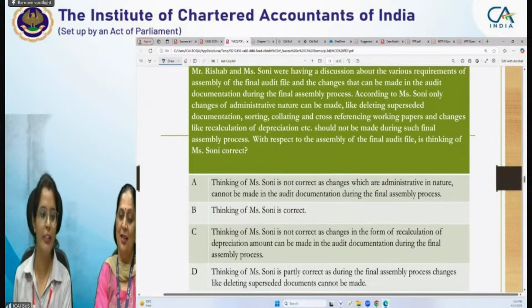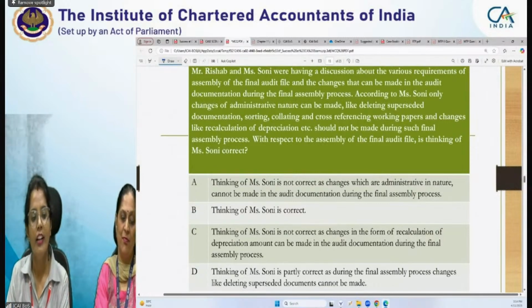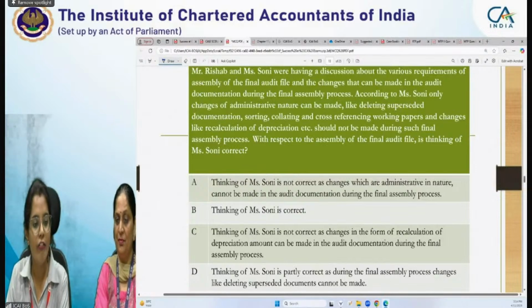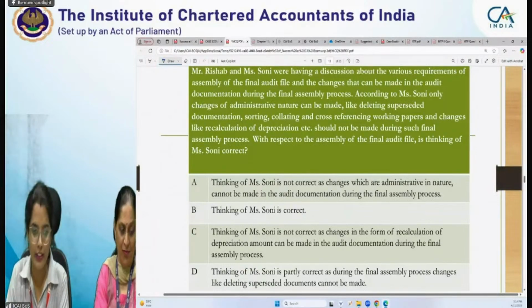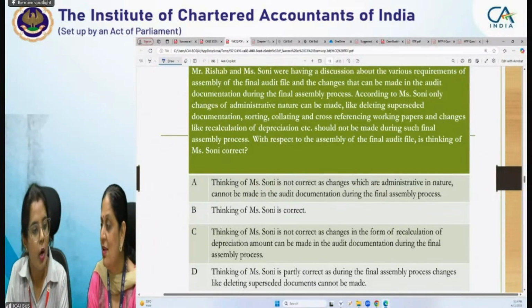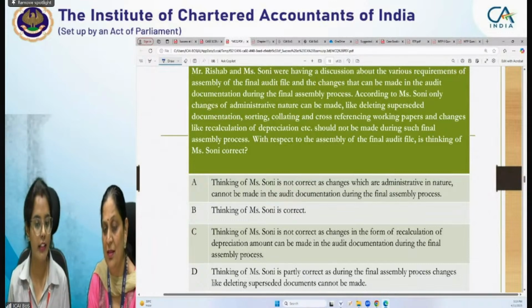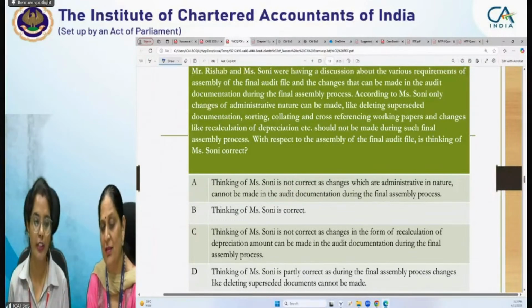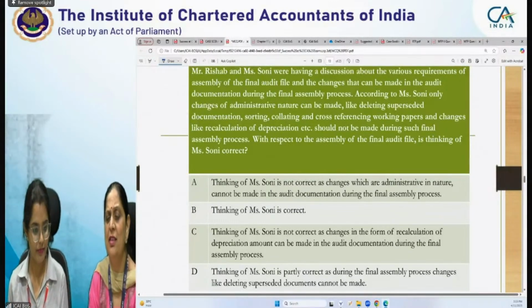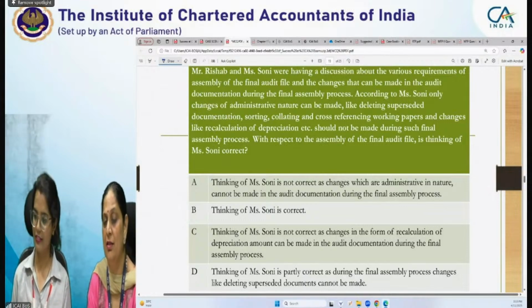From audit documentation: Mr. Rishabh and Ms. Soni were having a discussion about the various requirements of assembly of the final audit file and the changes that can be made in the audit documentation during the final assembly process. According to Ms. Soni, only changes of an administrative nature can be made, like deleting superseded documentation, sorting, and collating. First, I just want to ask, in how many days can we do this? Till how long?